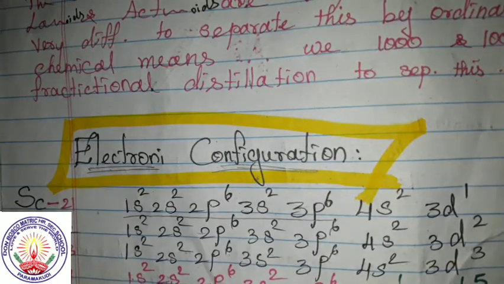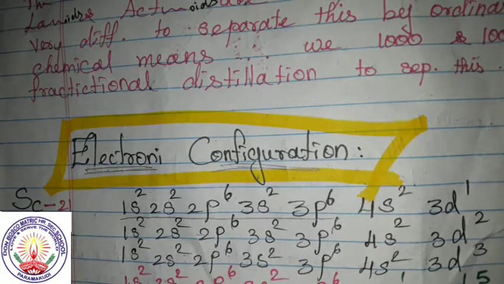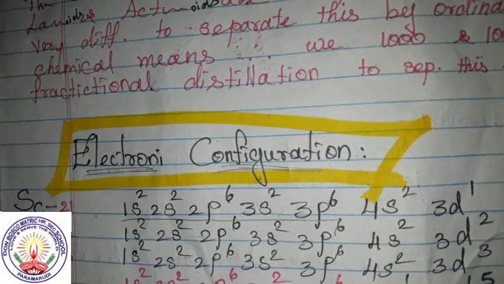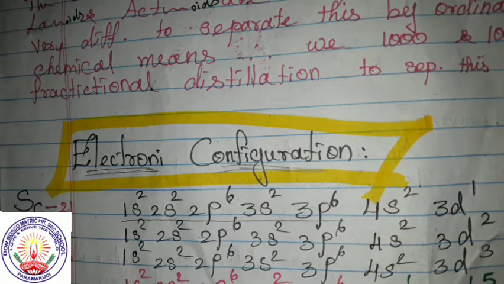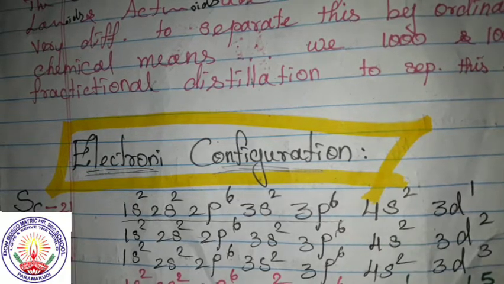So this is the way they are arranged. Children, listen here. In the electronic configuration, the electron first fills the 4s orbital before the 3d orbitals. So before filling 3d orbitals, it fills the 4s orbital.